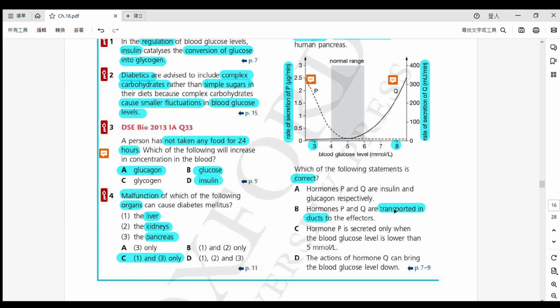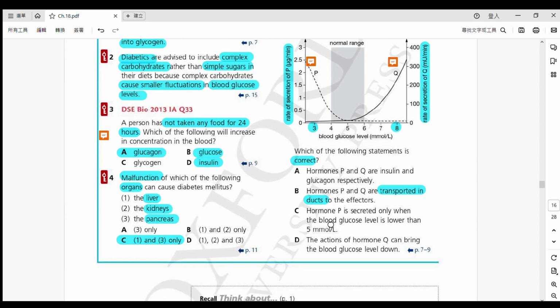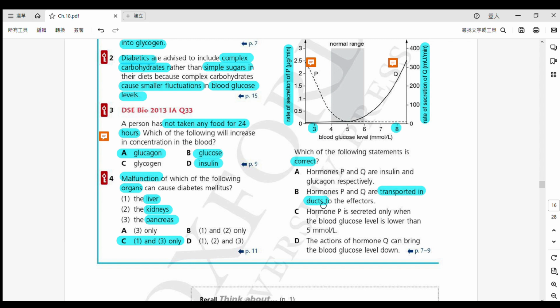And then B, why did I highlight this one? So hormone P and Q are transported in ducts. So if you remember well, I think in chapter 16, right? Other than talking about the nervous system, we also talk about the endocrine system. And when we talk about the endocrine system, 內分泌系統嗰陣時, we have another name. We say that they are the ductless system. 佢哋係無管道㗎。Alright, so these two, insulin and glucagon, they are never transported in ducts. 佢哋係唔會用管道去 transport 㗎。So B must be wrong as well.